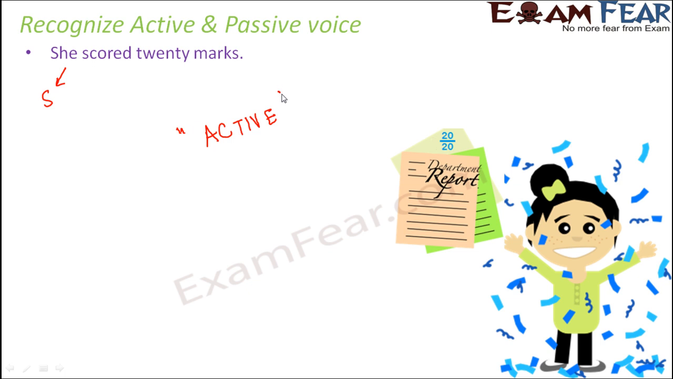And if you talk about the tense of this sentence, this is in simple past tense. She scored. So score is present tense, scored is past tense. So this is simple past.